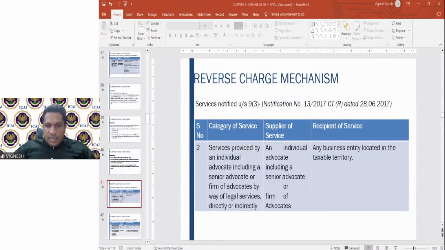Yes, if CGST Act applies, can it be assumed that SGST or UTGST of the respective state also applies, and vice versa? Yes, definitely. CGST applicable means SGST also applicable. No two ways about it.